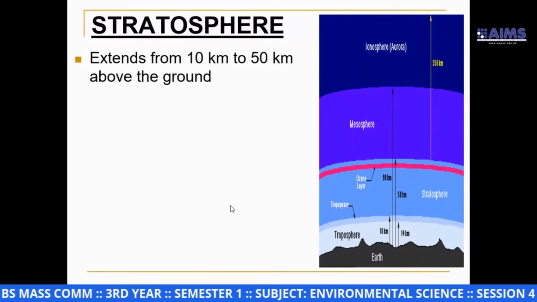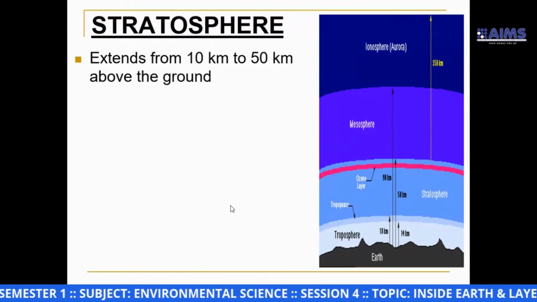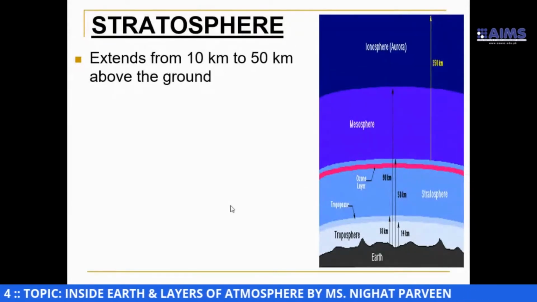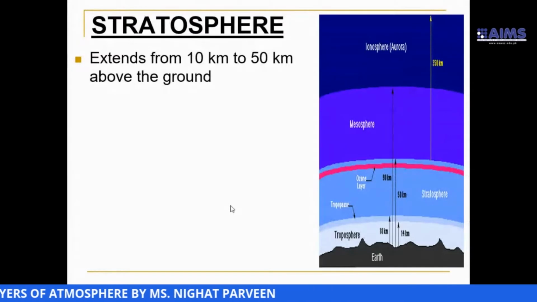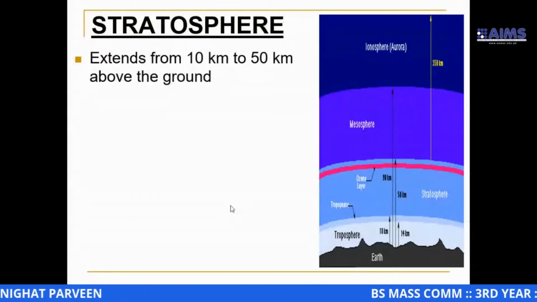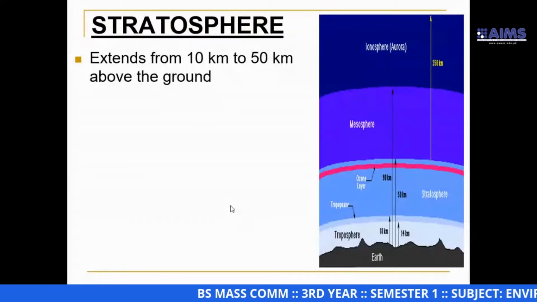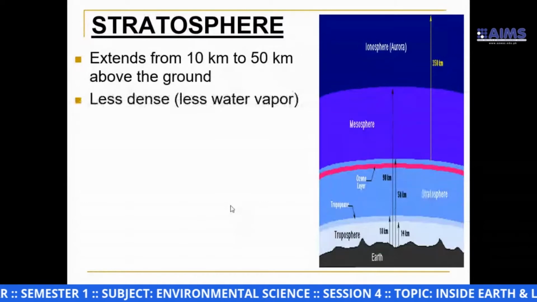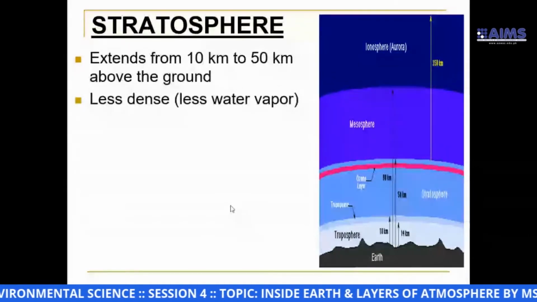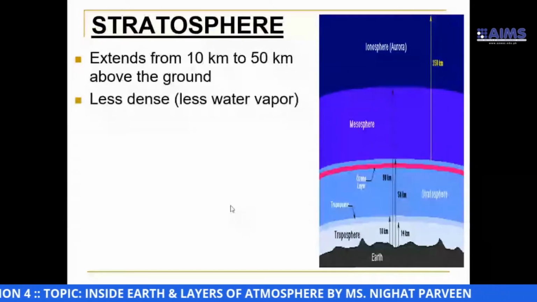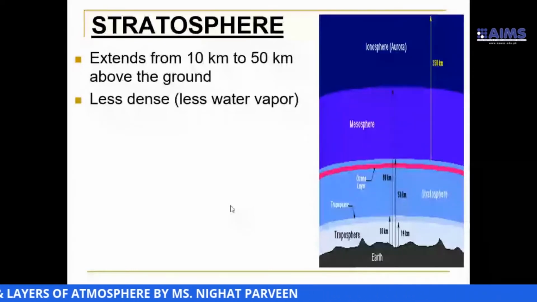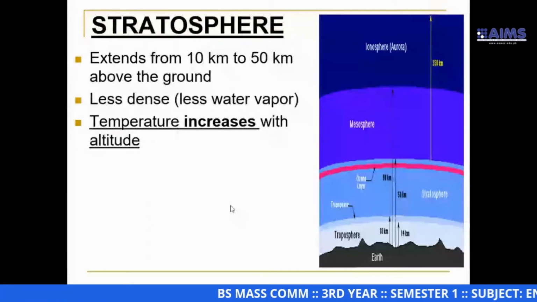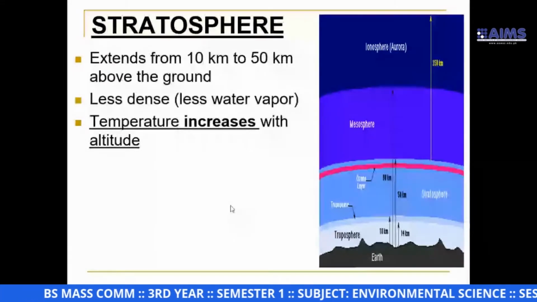So after the troposphere, we have another layer that is called the stratosphere. If we look at the extension of this layer, we see that this layer extends from 10 kilometer to 50 kilometer above the Earth's surface or above the ground. It's less dense. Less dense means less water vapor. Water vapor is comparatively less in this sphere. Alright. Temperature increases with altitude.